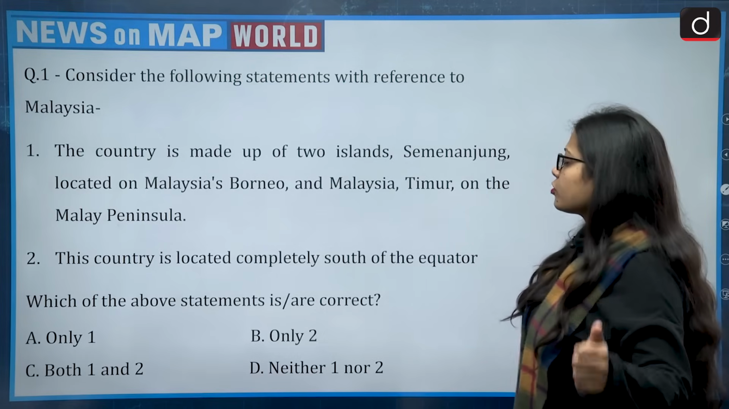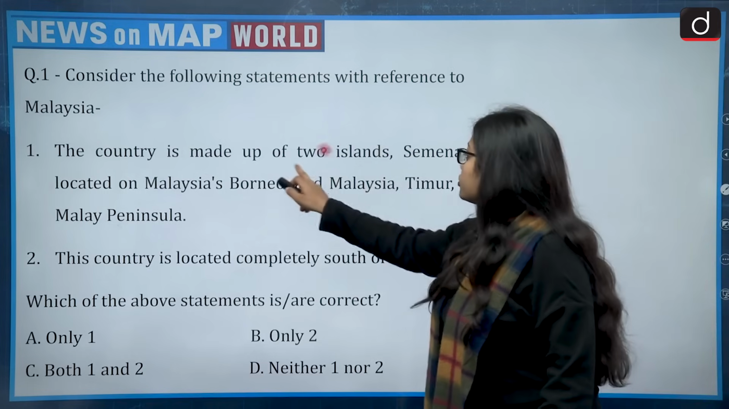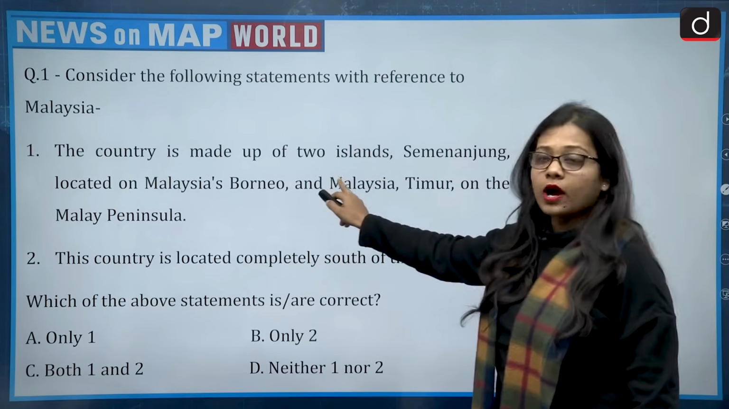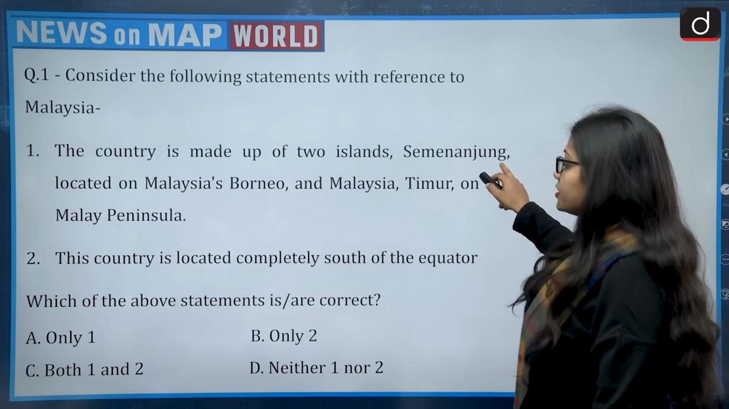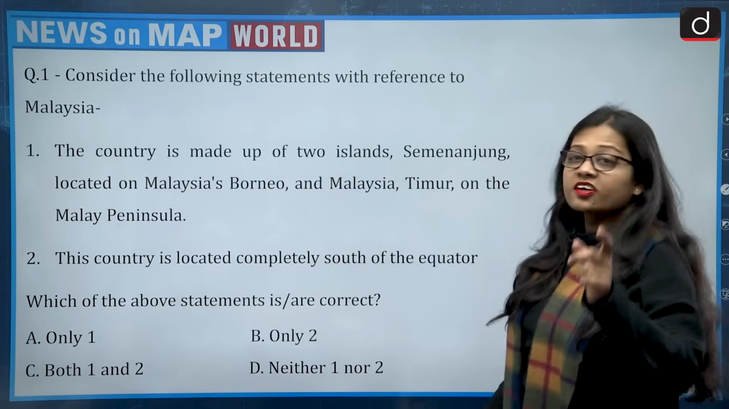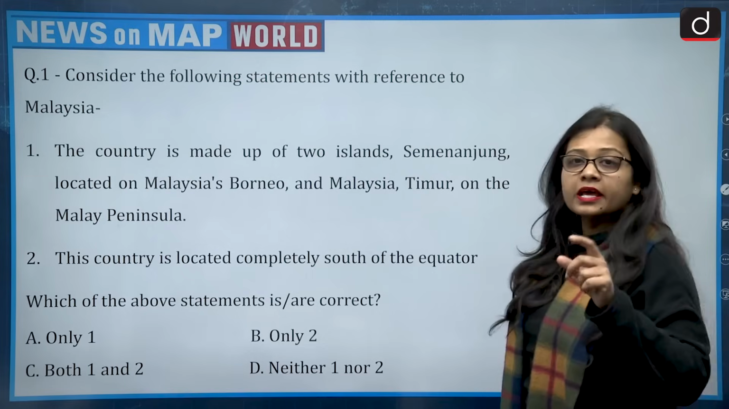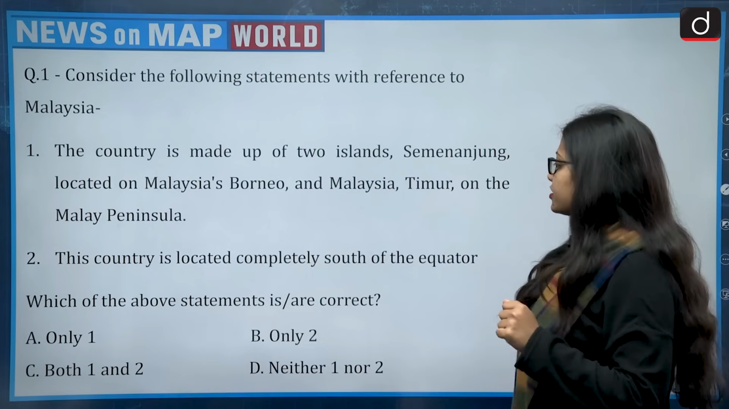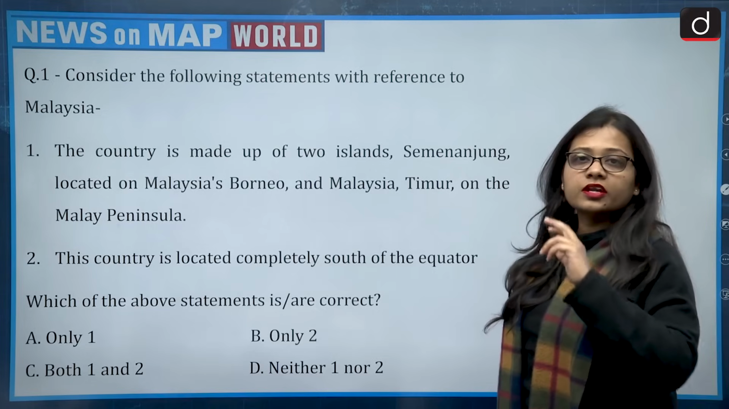The first statement says the country is made up of two islands: first is the Semenanjung, located on Malaysia's Borneo, and Malaysia Timur on the Malay Peninsula. The second statement says this country is located completely south of the equator. So these are the two statements.